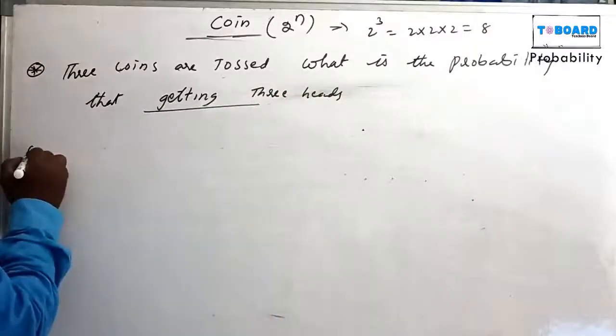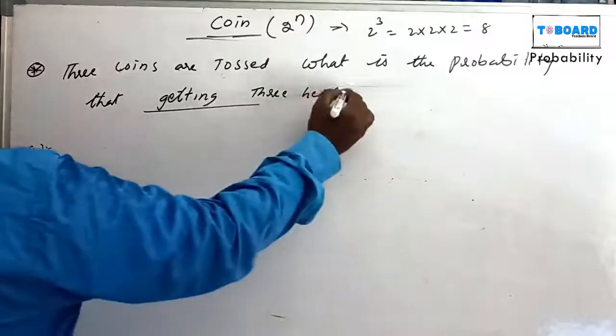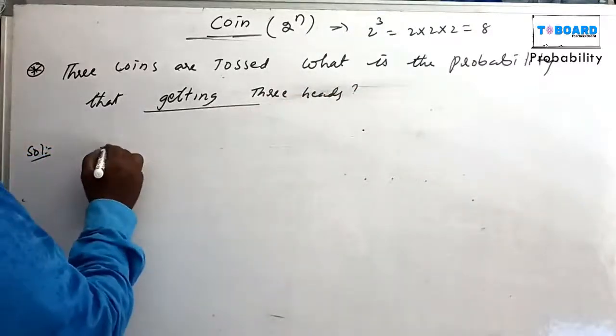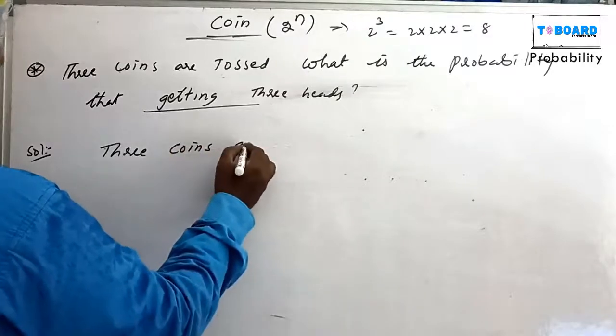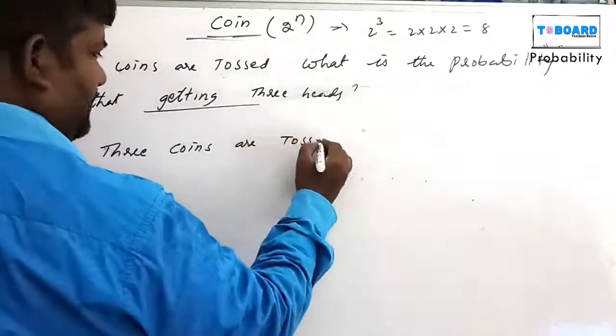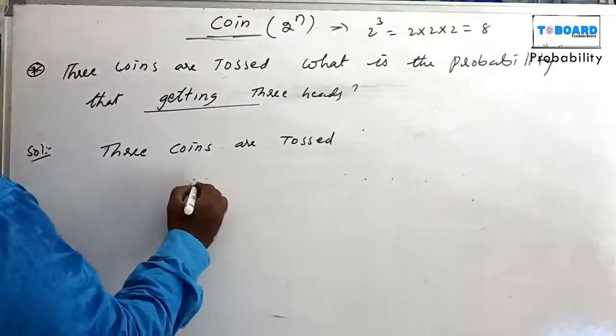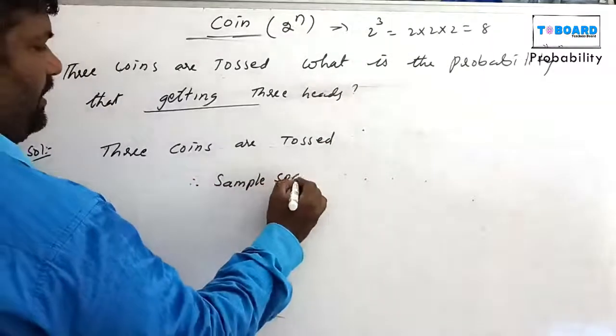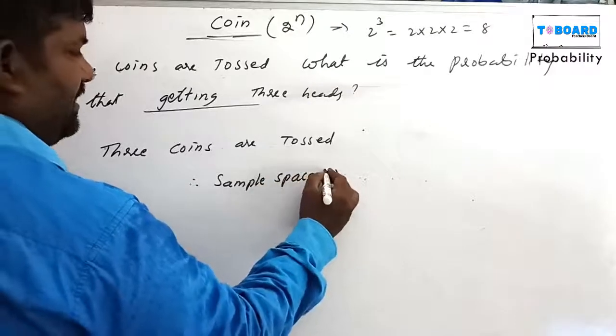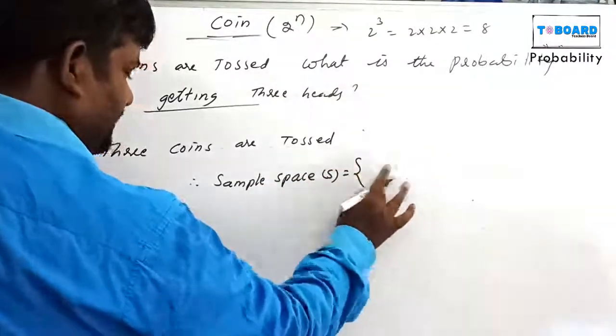Write step by step, listen. 3 coins are tossed randomly. Now the sample space equals how many chances? 8 chances.